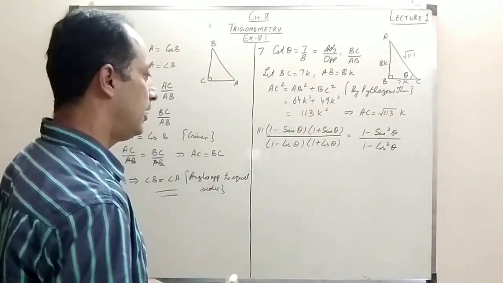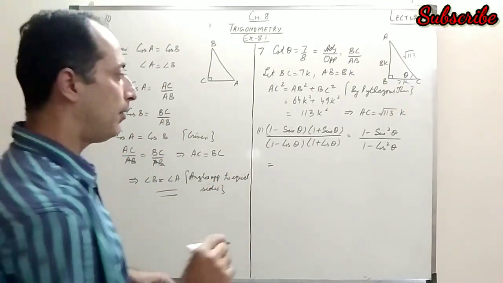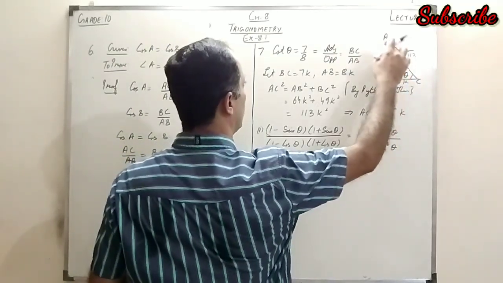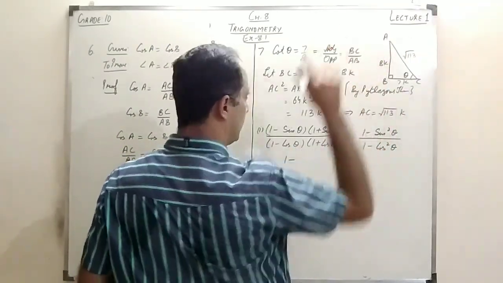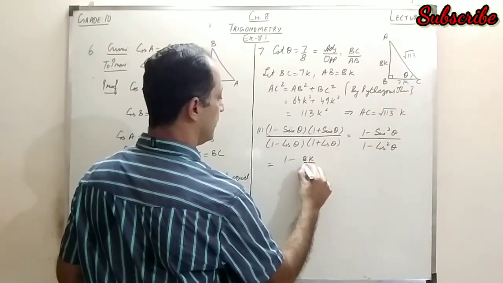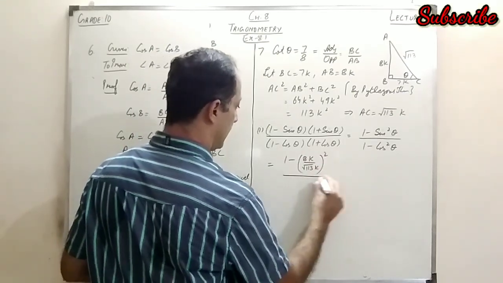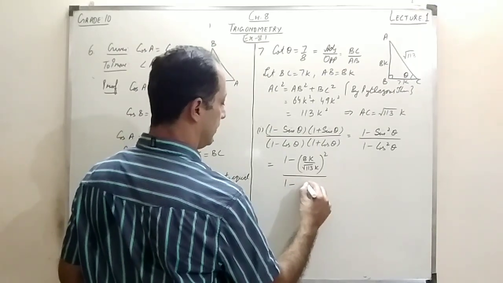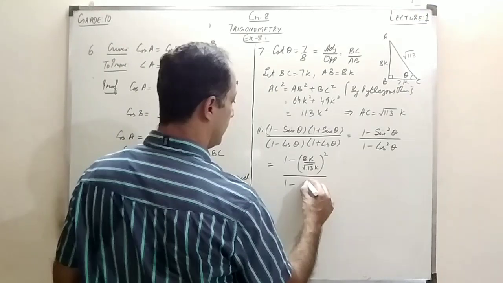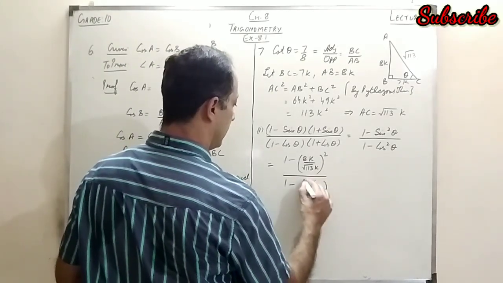Now I substitute the values. Sine theta is opposite upon hypotenuse. Theta is here, the opposite is 8K and the hypotenuse is root 113K. I write the square of this, upon 1 minus cos square theta, where cos theta is adjacent upon hypotenuse, that is 7K upon root 113K, whole square.